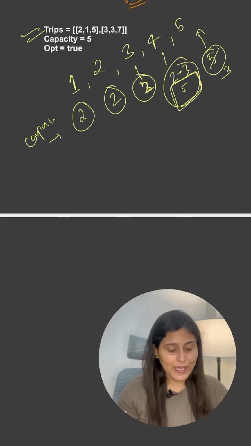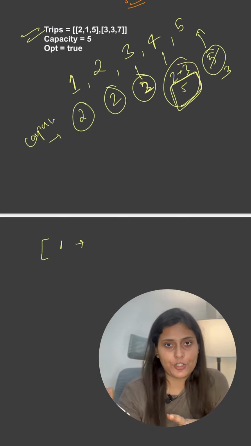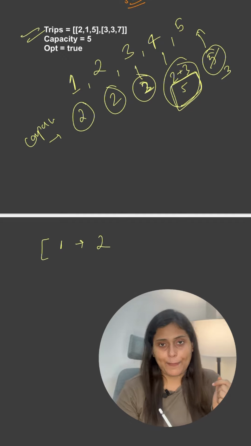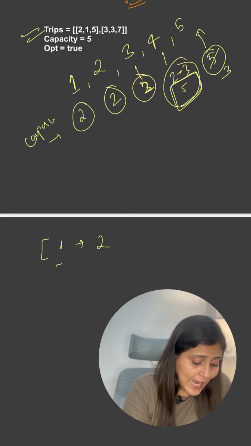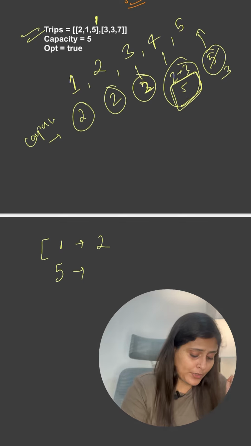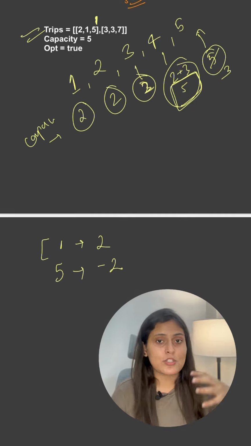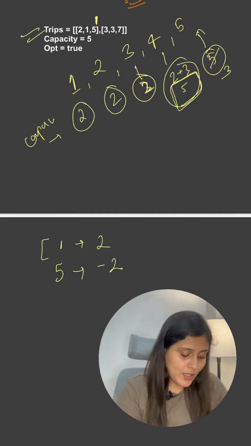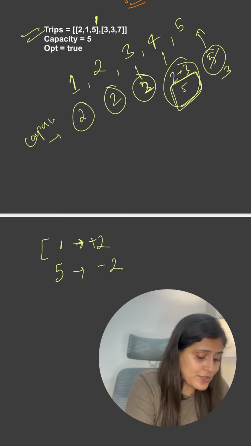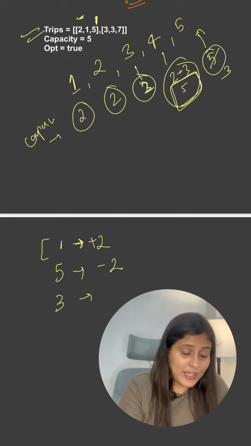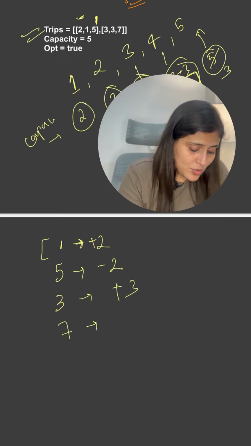So what's the logic behind it? Whenever you are hitting the start of any trip, you have to add the capacity to your current capacity. And whenever you are hitting the end time of any trip, you have to decrease that capacity. In the same way, you store this in some data structure: for 1, plus 2, for 5, minus 2, because for the first trip we know this. For the second trip we start at 3, so plus 3 passengers, and we end at 7, so minus 3.